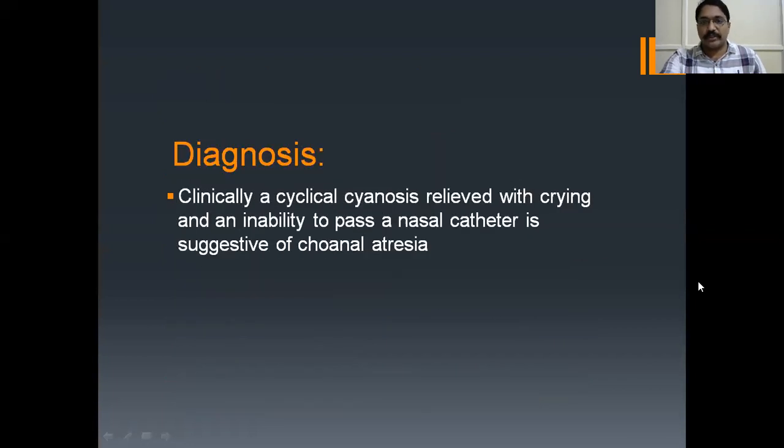How do you diagnose it? Clinically, a cyclical cyanosis relieved with crying and inability to pass a nasal catheter is suggestive of choanal atresia. Told already, relieved with crying and inability to pass a nasal catheter through the nose. Okay, that suggests choanal atresia clinically.